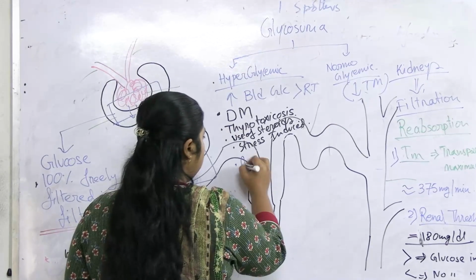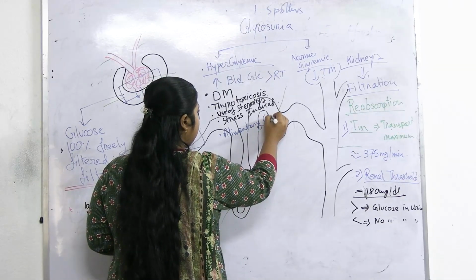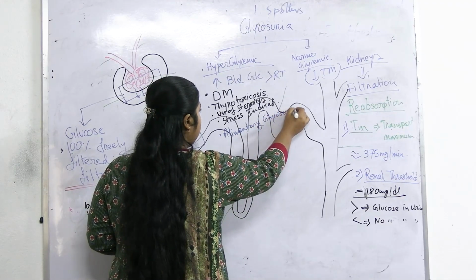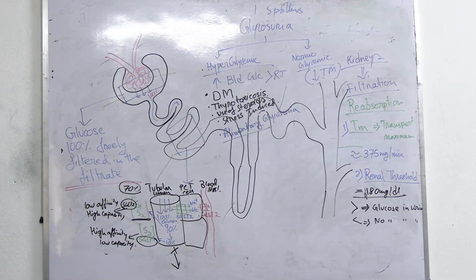Fine. Another thing can happen, that is alimentary glycosuria. Alimentary means related to food intake. If anybody takes an excessive amount of carbohydrate or glucose at one instance, that will lead to excretion of the excess glucose via urine.